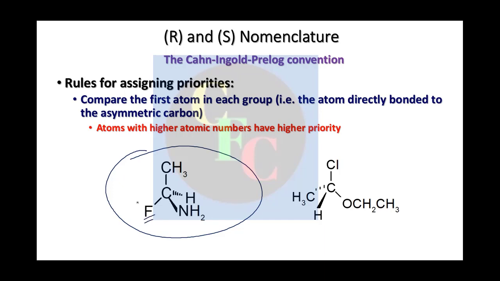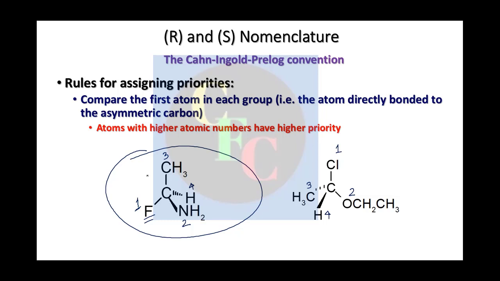So it's fluorine, so it is 1 here. Now the second one is nitrogen, right? Third is carbon, and the fourth is hydrogen. Similarly, in this case you see chlorine has the highest atomic number, so it is 1. Then you have oxygen, so it's 2. Then carbon, then hydrogen. Hydrogen having the lowest atomic number is always assigned the lowest priority.